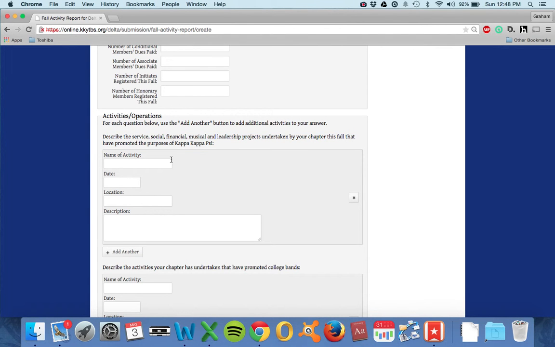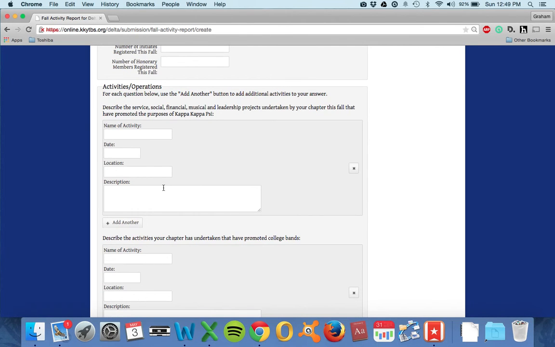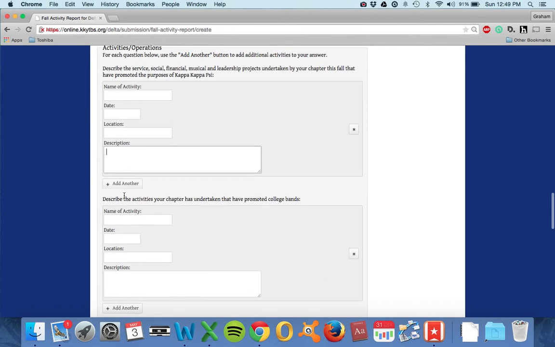Now, what is very important to know about this is making sure that the other officers are getting information to you. It's not your job to know the activities of every person. But you need to talk to the other officers, the social chair, the treasurer, the music chair, and then the president and the vice president of service, and they will give you a list of the activities they have done over the course of the year. You'll need to ask them for the name of the activity, when it was, where it was, and then a brief description of the event.